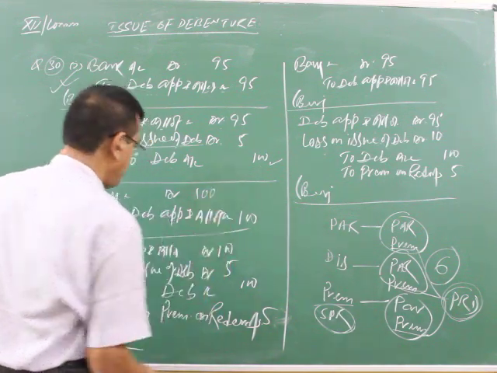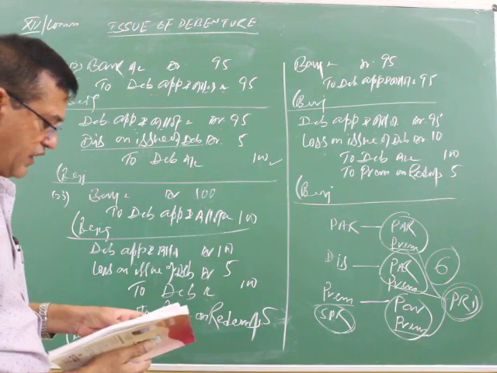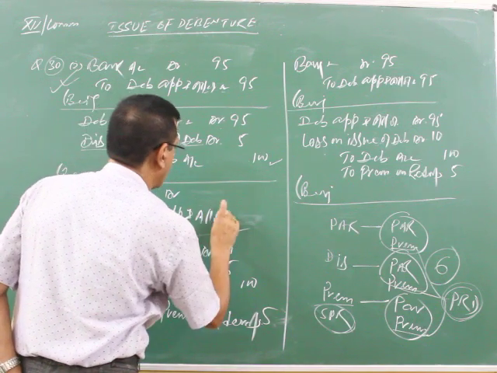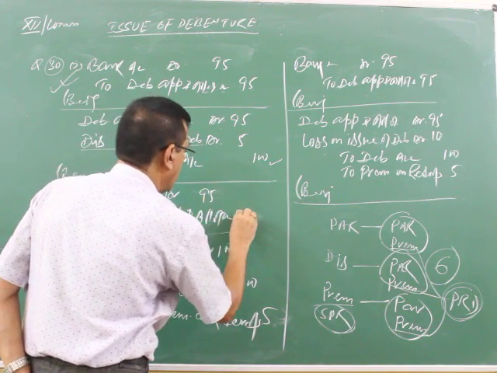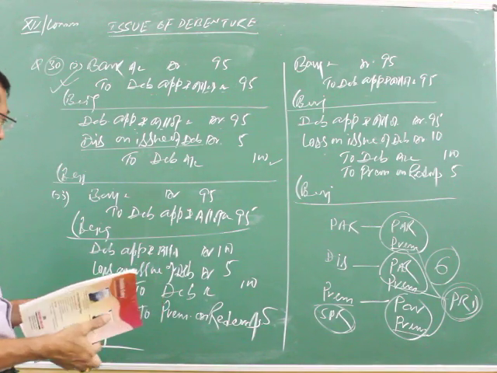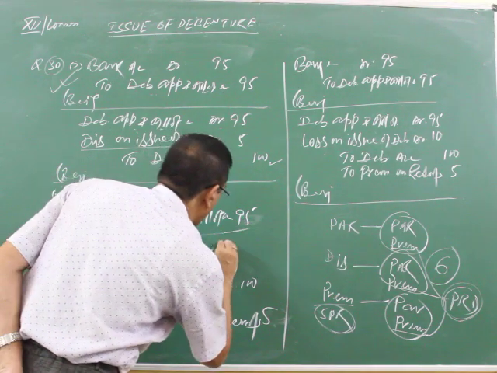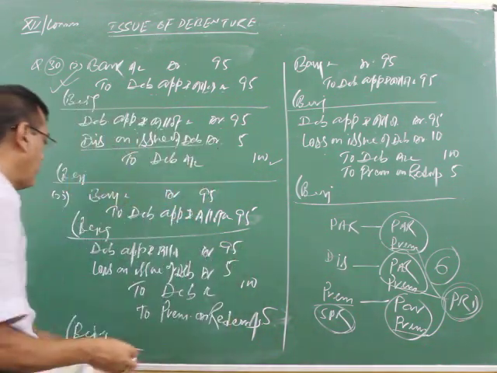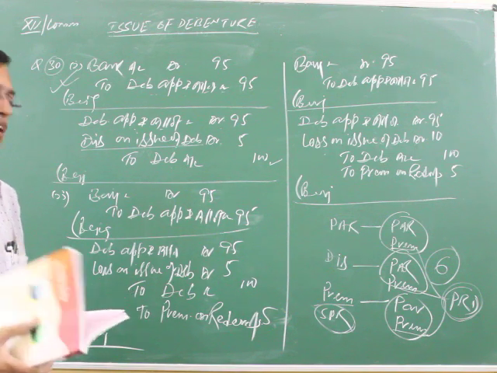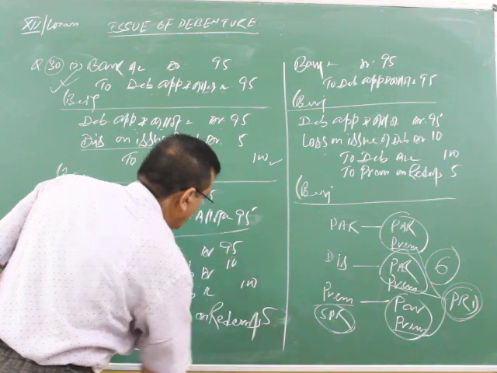Debenture issued at 95. So here you have to write bank to debenture application and allotment account. How much do we take? 95. How much amount have you received? Now here, debenture application and allotment account debit, write down 95. 5 rupees is discount and 5 rupees is premium on redemption. Both will be added at one time, and write down 10.